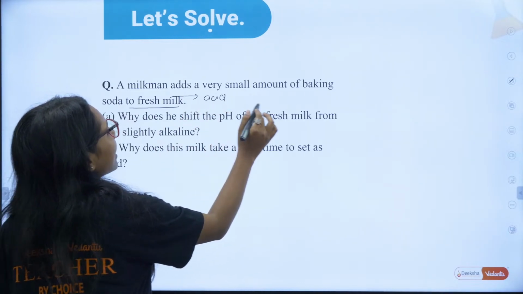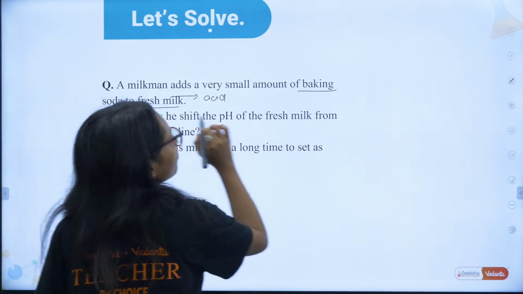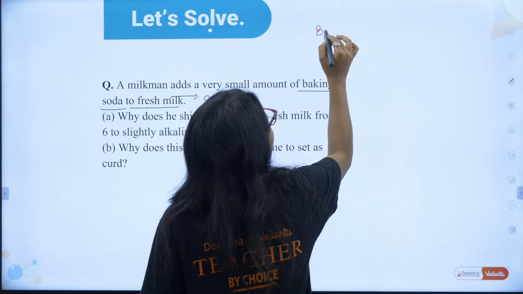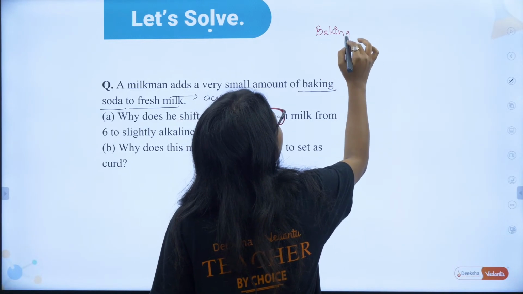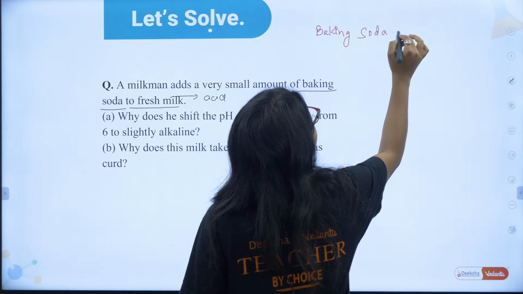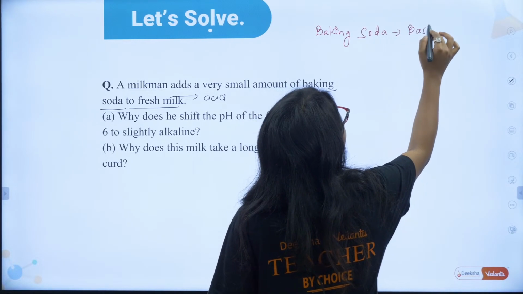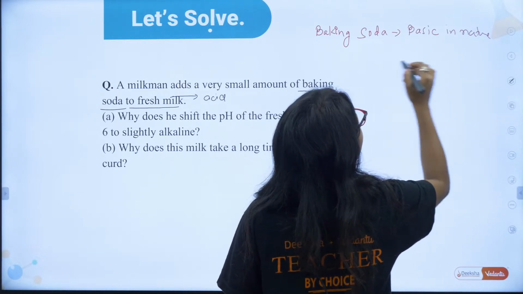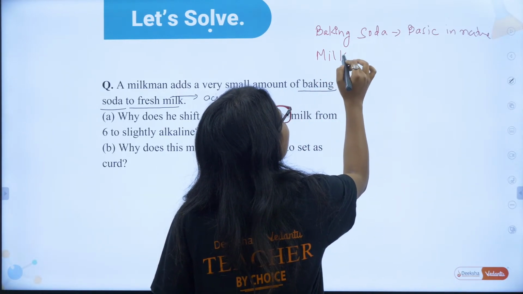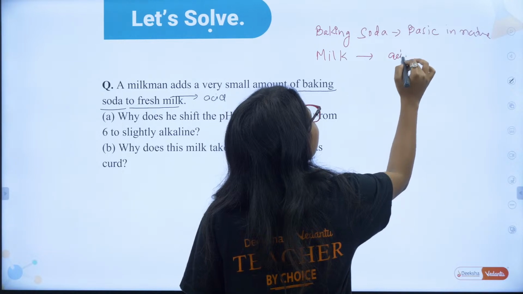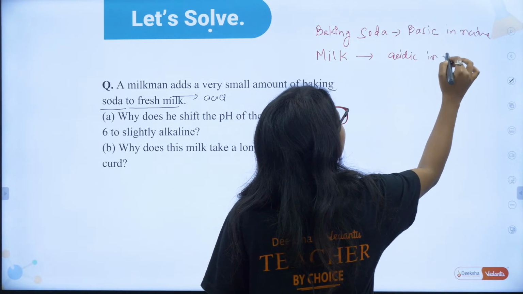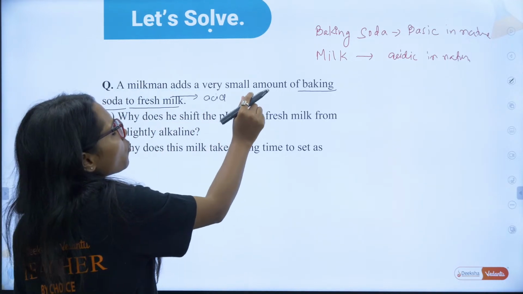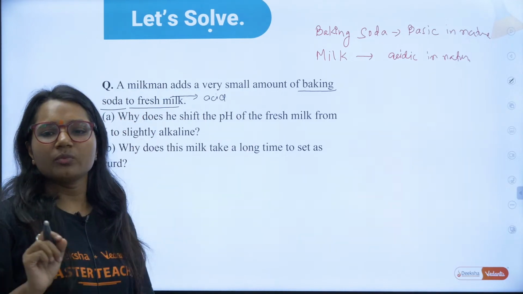Which acid? Lactic acid. What is the nature of baking soda? Baking soda is basic in nature. Yes. And milk is acidic in nature. So, why does a milkman add a very small amount of baking soda to fresh milk?